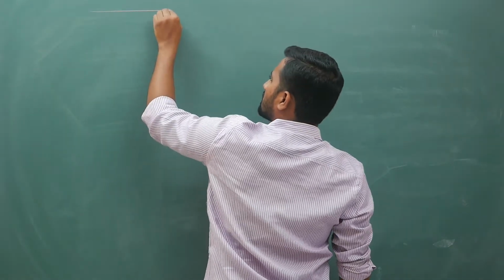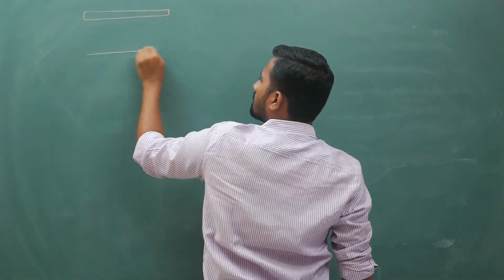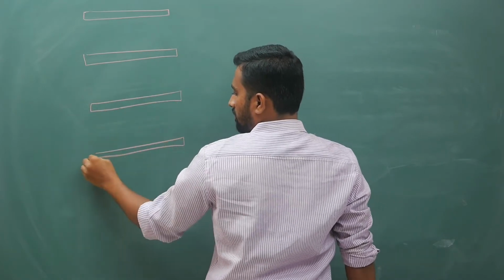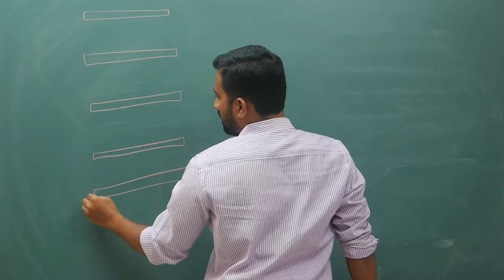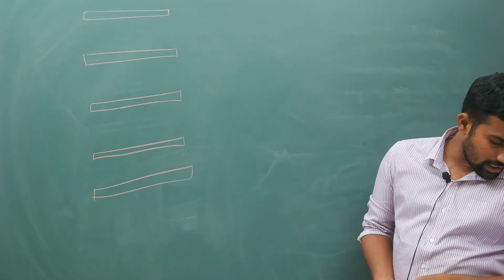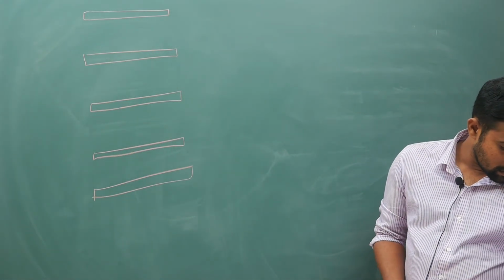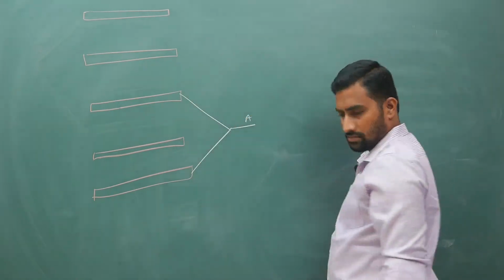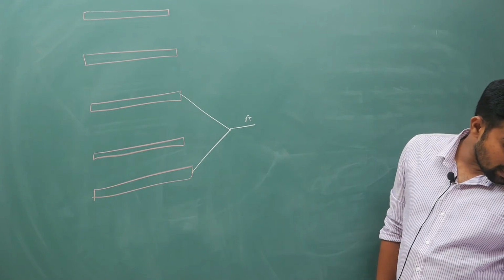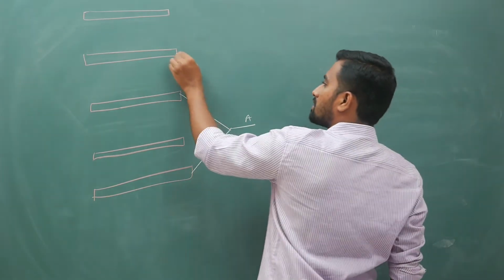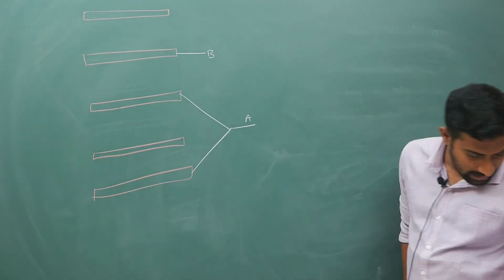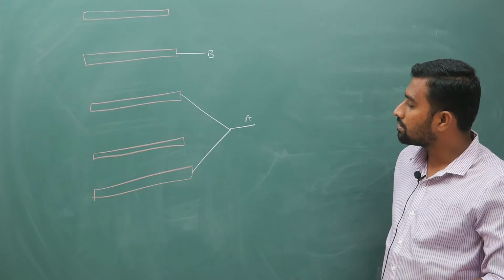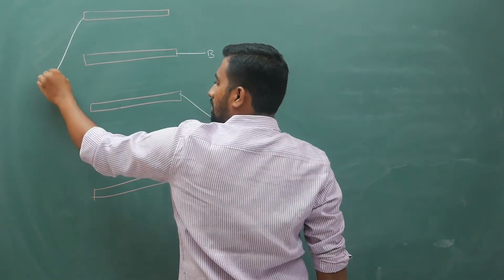Next question is this. 1, 2, 3, 4, 5. Your A and B, your A is connected to two terminals like this, A. Your B is connected to this, and then your top and this middle one are connected.